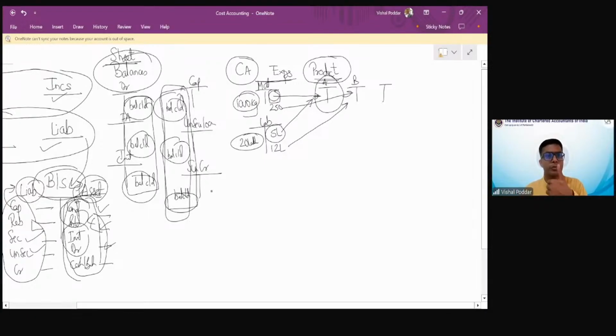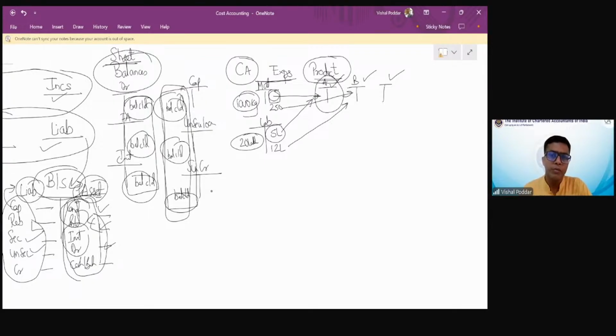Once I know the cost of each product, my first two objectives are satisfied: ascertaining cost and fixing price, because now I know the cost of each product. So simply what you are doing in a cost sheet in a statement, the same thing will now happen in ledger accounts. That is knowing the cost of each product and fixing the price.